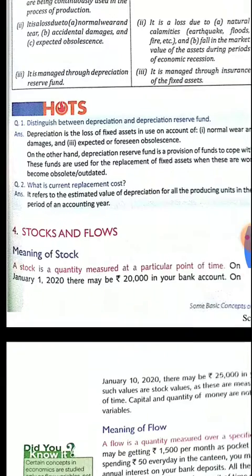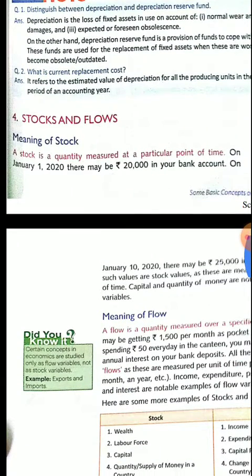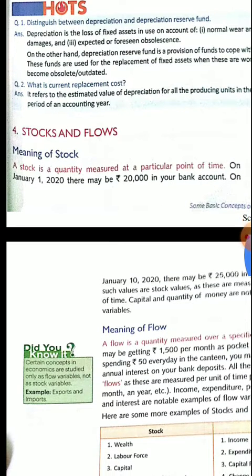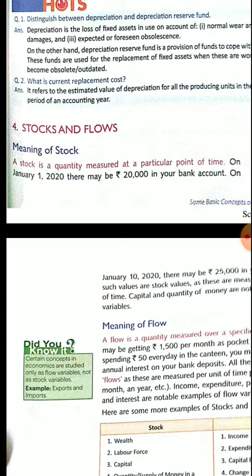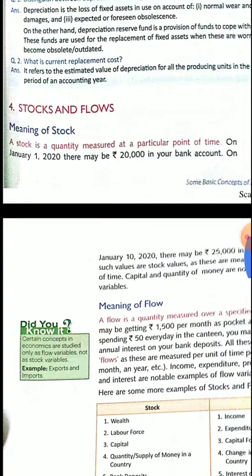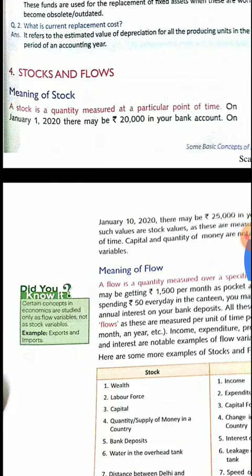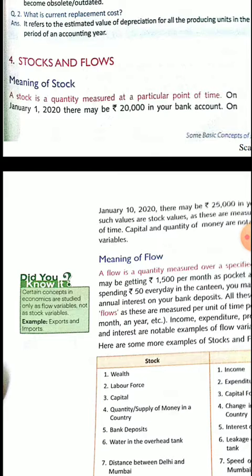Okay, so the fourth point of this chapter is stock and flow. What is the meaning of flow and what is the meaning of stock? First we will discuss stock. What is the stock concept? It means those variables which can be measured at a point of time. For example, you have 20,000 in your bank account on 1st January 2020. So it is an example of stock. It is termed as a stock concept.